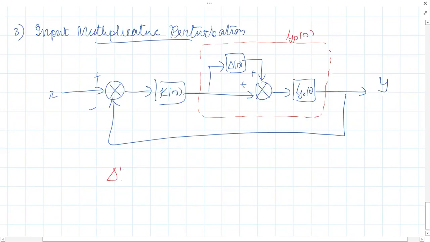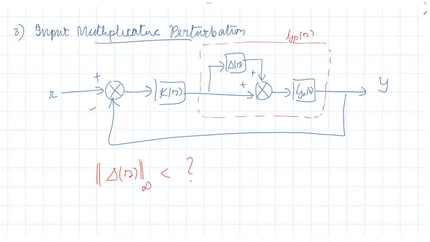Okay, find how much the infinite norm of delta of S should be. Srinivasan, how will you start? Louder. We identify input and output. You have to identify the input and output signals to the perturbation block.